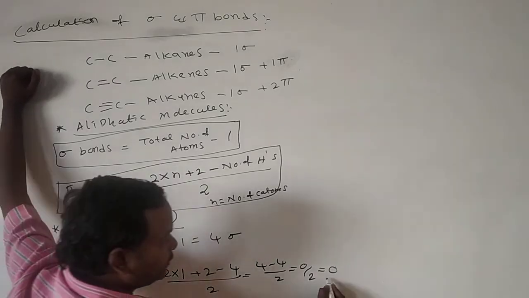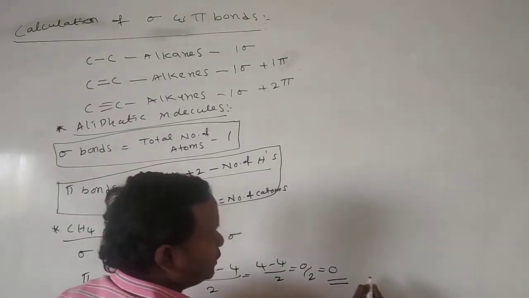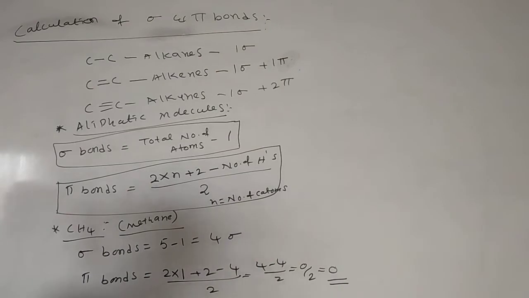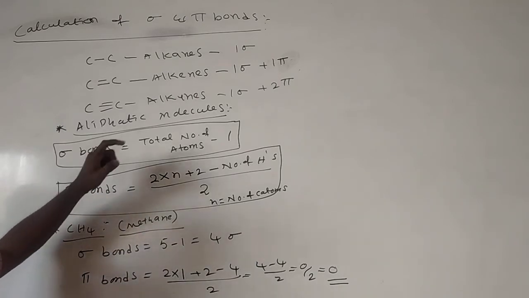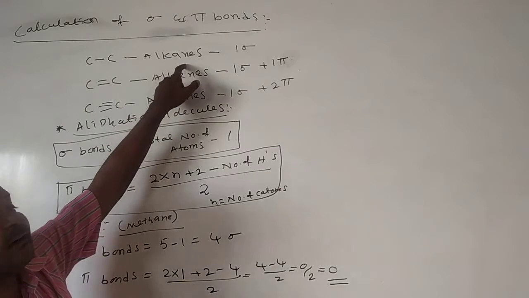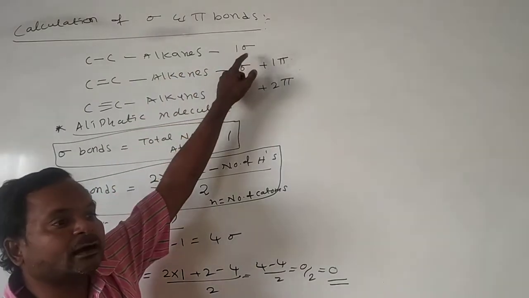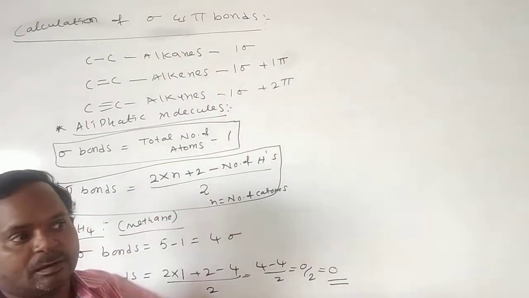That means methane does not have any pi bond. Why? Methane is an alkane, so it doesn't have a pi bond. It has only sigma bonds.